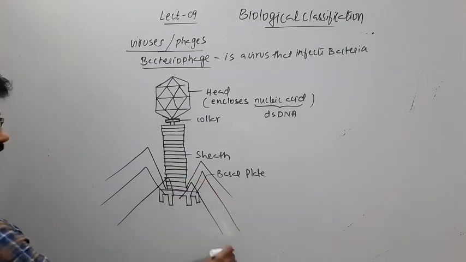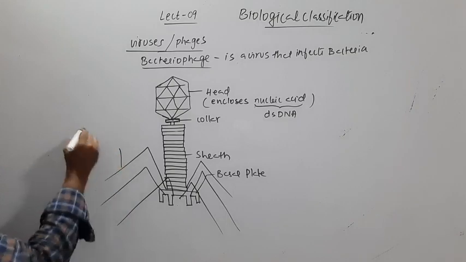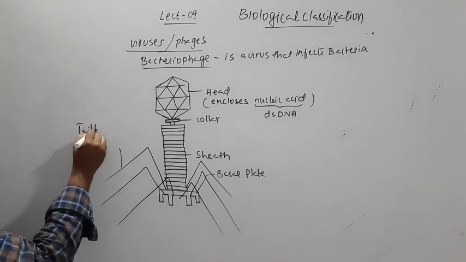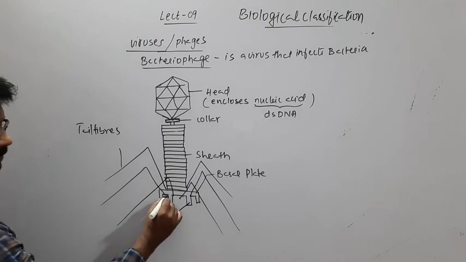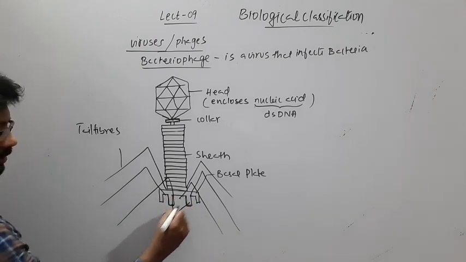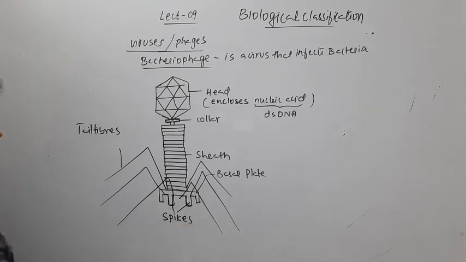Okay, so I'm just drawing. So these are tail fibers. And here we see the basal plate has some structures, and these are called spikes.